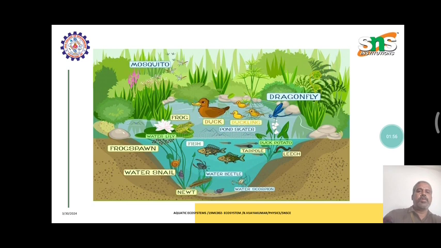So this is a picture of the pond ecosystem. It shows a mosquito, a dragonfly, and then other species I mention from this picture.